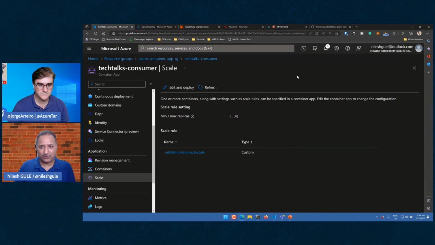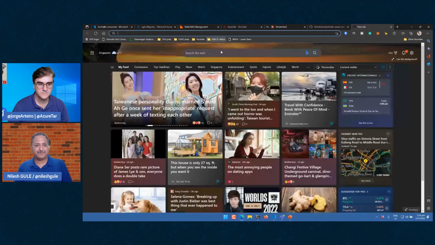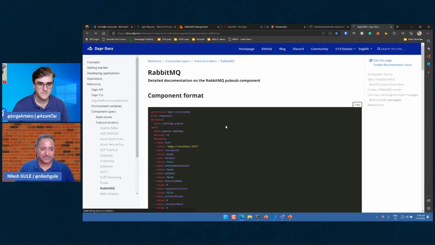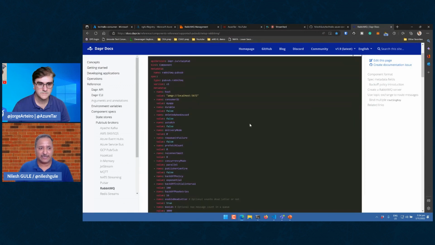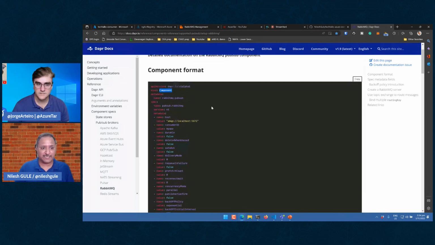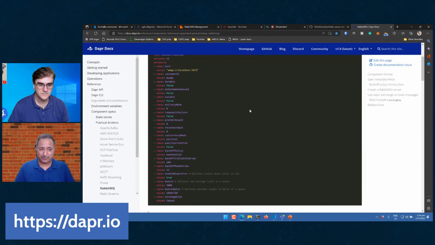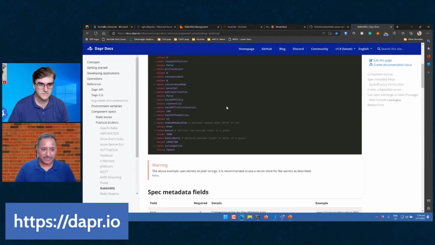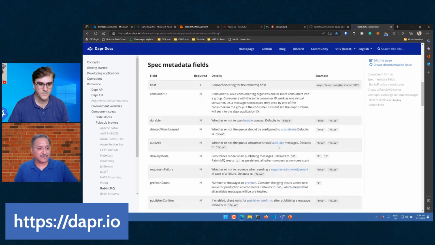And how do I know what are the things that I need to configure? So let's say the RabbitMQ, for example, I can go to the Dapr docs and find out. I'm not specifying all the parameters that are supported. I chose only the ones which were relevant for my demo, but the RabbitMQ PubSub component supports various other parameters. And you can find this in the Dapr docs.